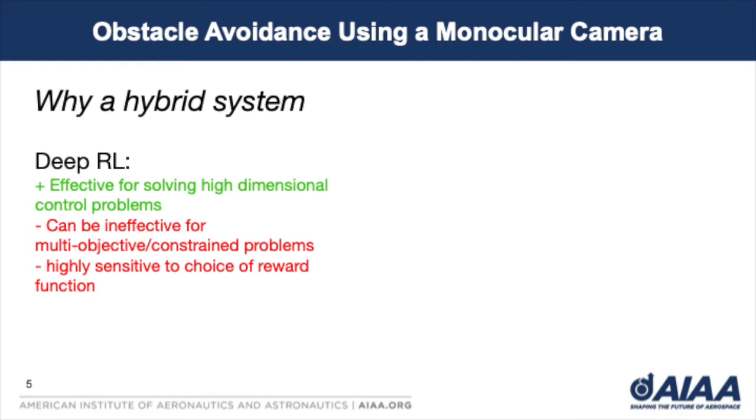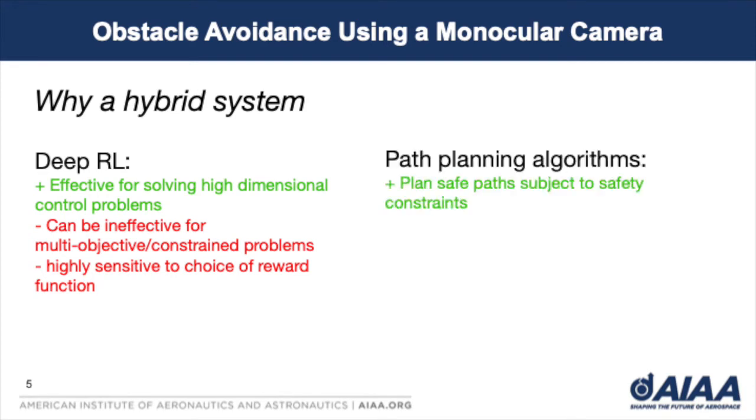The task of piloting a UAV to a goal destination while avoiding obstacles is inherently a multi-objective problem. The objective of reaching the goal destination in as little time as possible must be balanced with the objective of minimizing the risk of collision. Tuning the reward function such that the network learns to solve the target task while avoiding failures is difficult, and incorrect parameters can lead to undesirable behavior. On the other hand, path planning algorithms can be very effective at planning flight routes that are subject to safety constraints. However, with map uncertainty, path planners can rely on overly conservative behavior in order to ensure safe operation. This can cause the generated vehicle paths to be much longer than optimal.